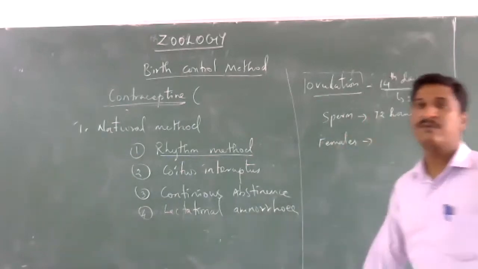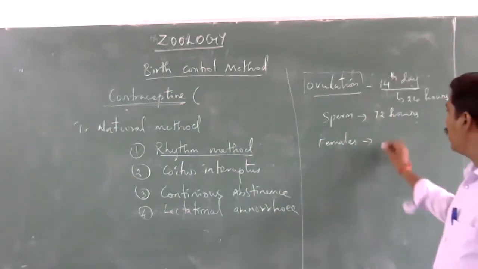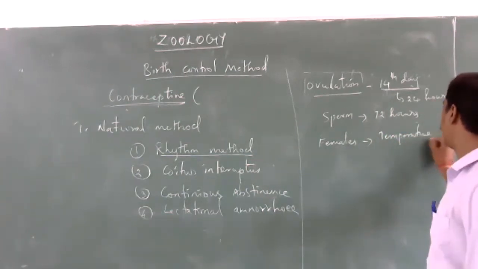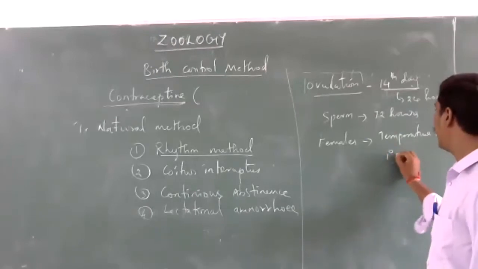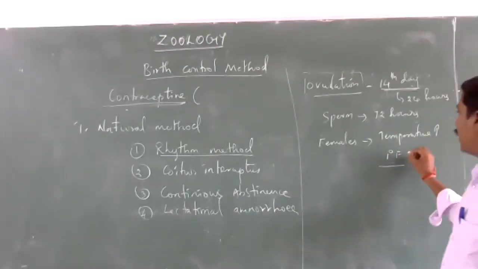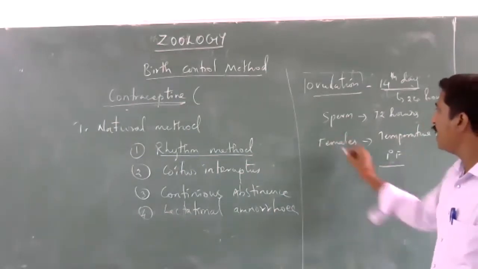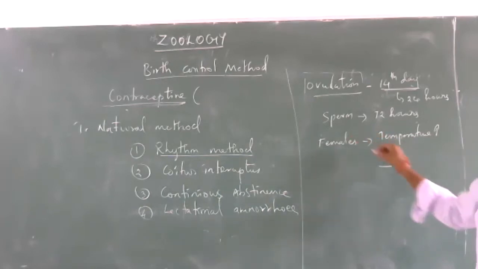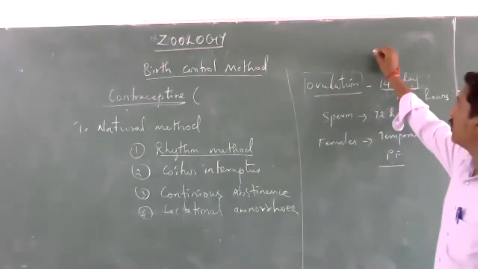During the time of ovulation, the female body temperature rises by up to 1 degree Fahrenheit, so we can identify the day of ovulation in the menstrual cycle.